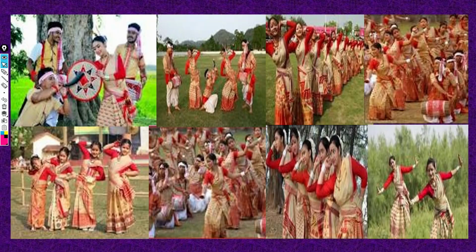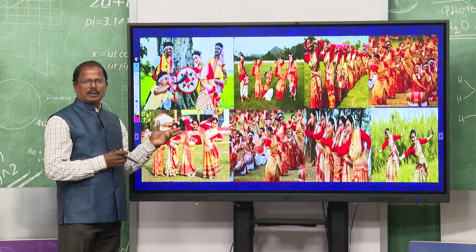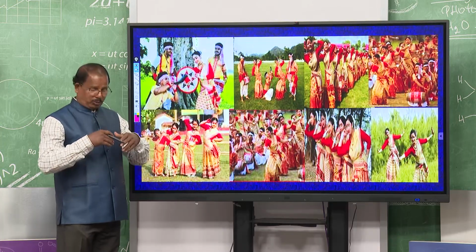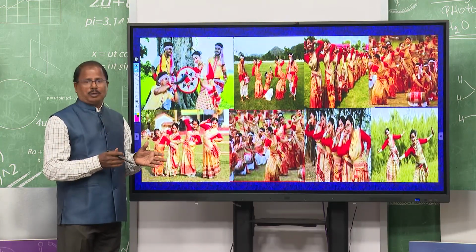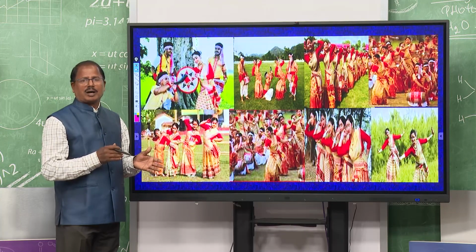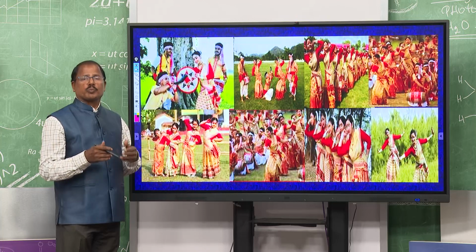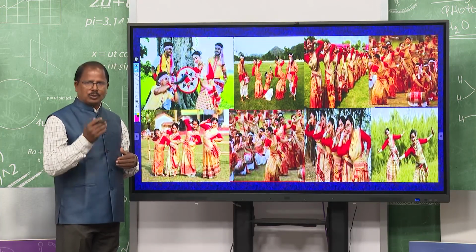So, now you see the images very beautifully, they are enjoying their festivals, different, these are the images of Bihu festivals, right. There are 3 views we have already discussed. Then we will see, so you can watch their dance, how with brisk steps they are dancing, how the people are using their musical instruments to play the music, traditional music and songs. Let us go to the next part.